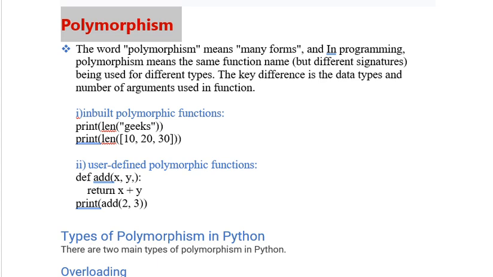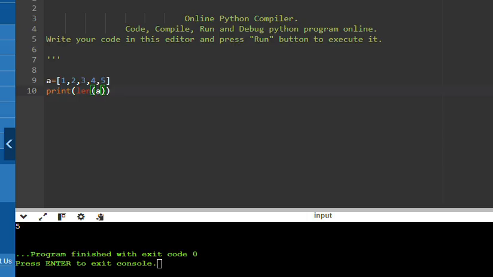Now I will be showing you practically, don't worry. Look here. I have taken an array of 5 numbers, 1, 2, 3, 4, 5, and I'm trying to find out the length of this array. So we are getting 5 as output.